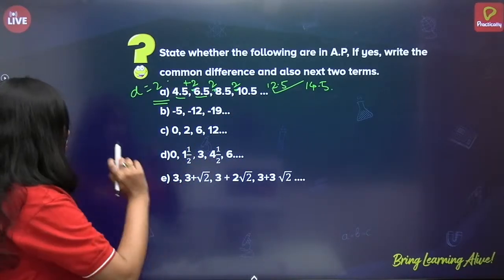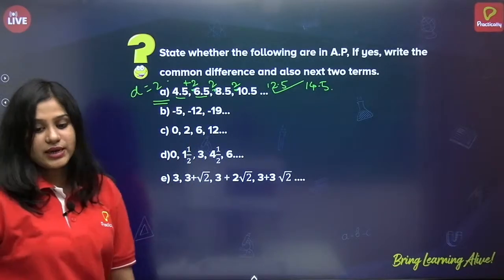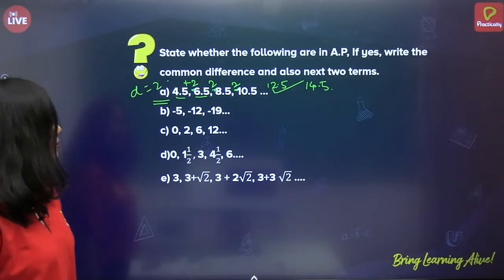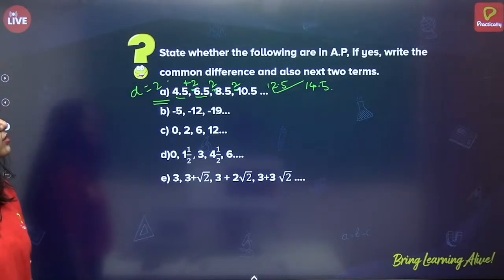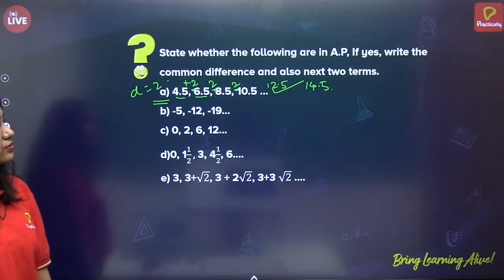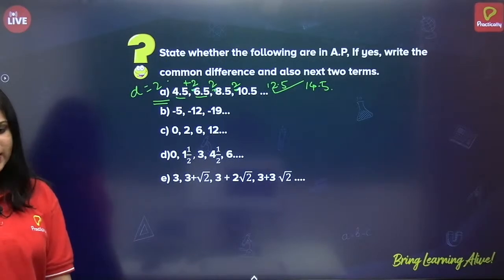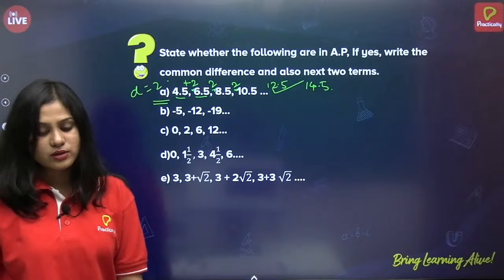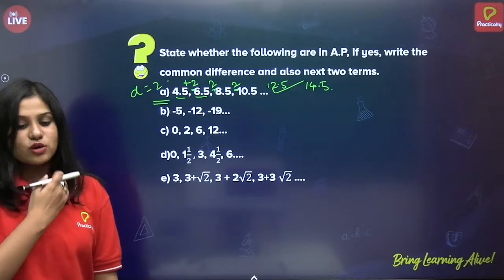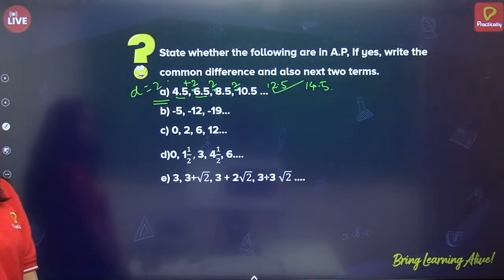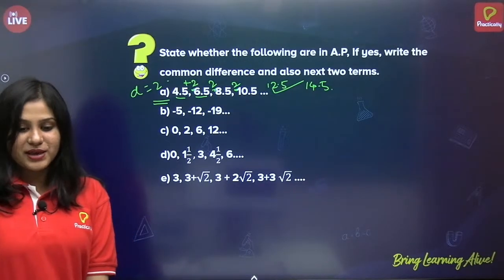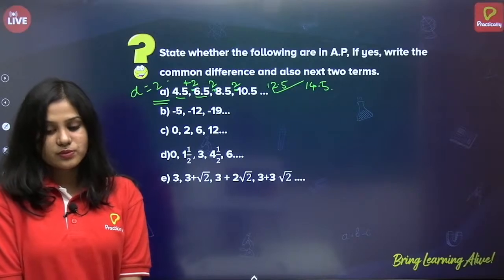Next. Minus 5, minus 12, minus 19. Come on. Minus 7. Okay. Second is not AP. Are you sure it is not AP? No, this is not AP. Okay, so the second one is not AP. Are you sure?